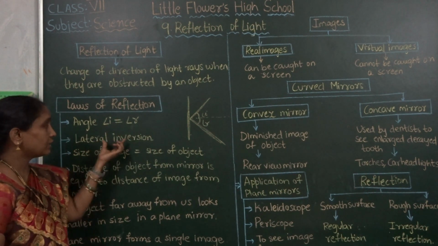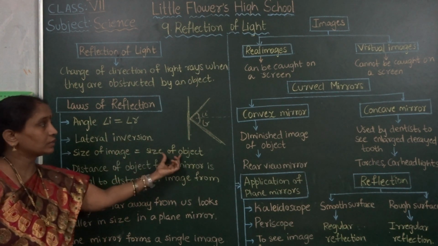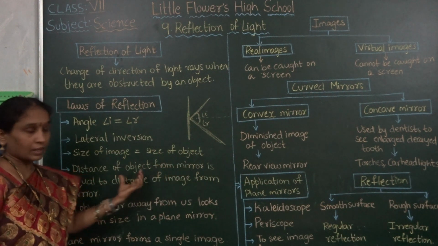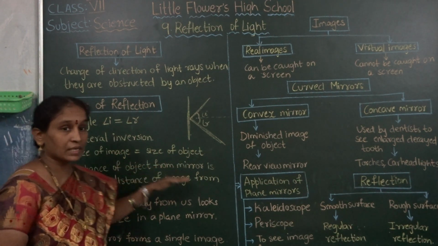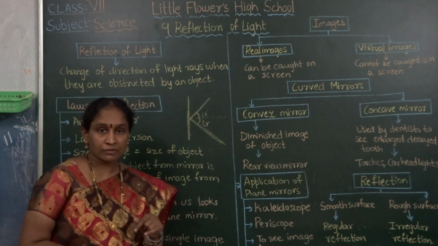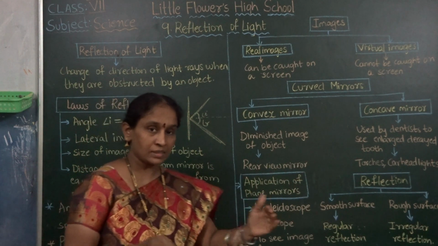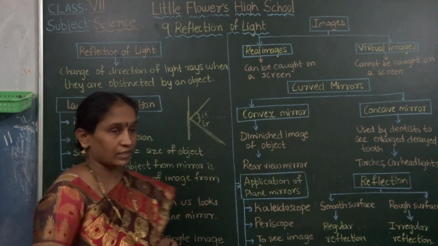Okay, lateral inversion takes place. Next one, the size of the image is equal to the size of the object, and the distance of the object is equal to the distance of the image from the plane mirror. Right? From the mirror, object distance is equal to image distance. Okay, these are the laws of reflection.